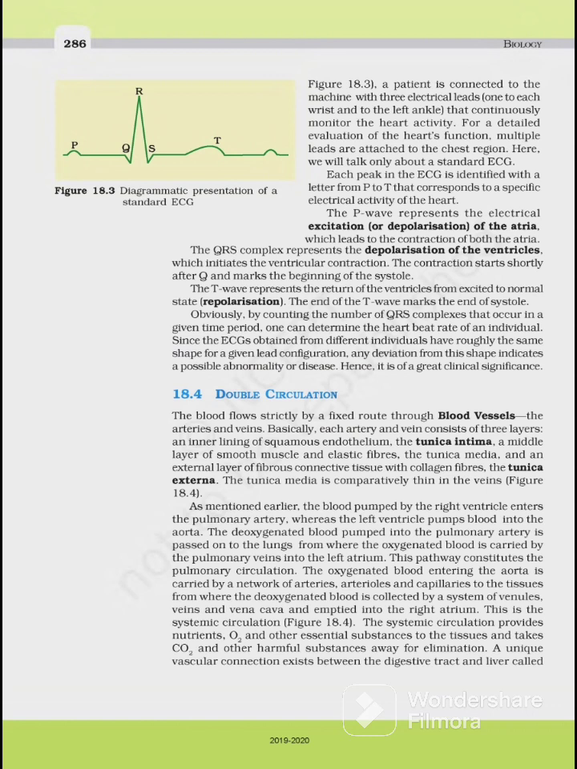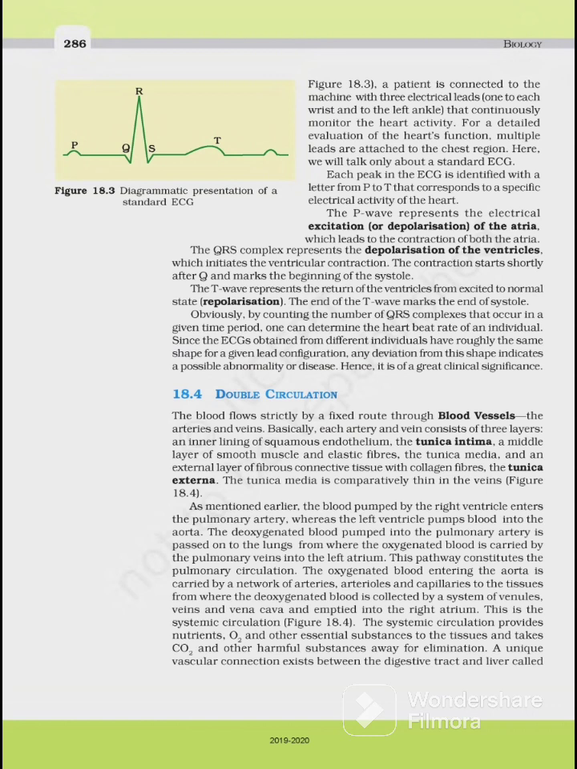The tunica media is comparatively thin in the veins. ठीक है, veins में क्या होती हैं? Thin होती हैं. As mentioned earlier, the blood pumped by the right ventricle enters the pulmonary artery, whereas the left ventricle pumps into the aorta. The deoxygenated blood pumped into the pulmonary artery is passed on to the lungs, from where the oxygenated blood is carried out by the pulmonary vein into the left atria. This pathway constitutes the pulmonary circulation.